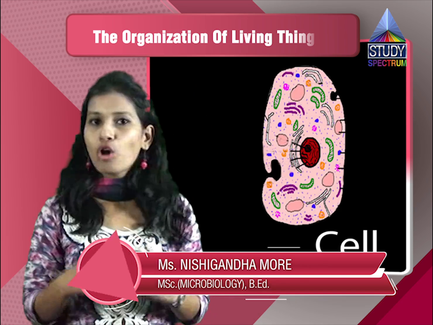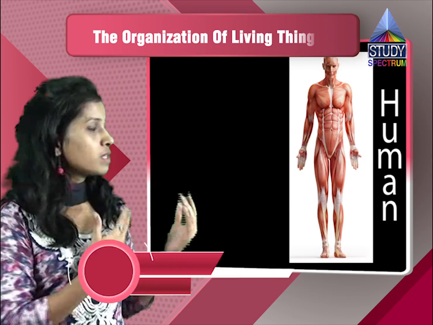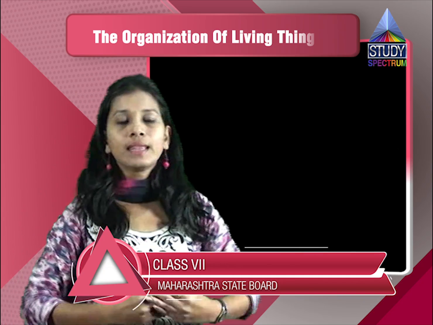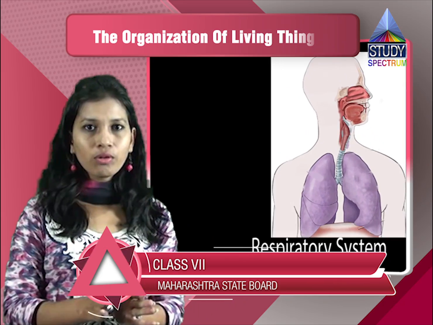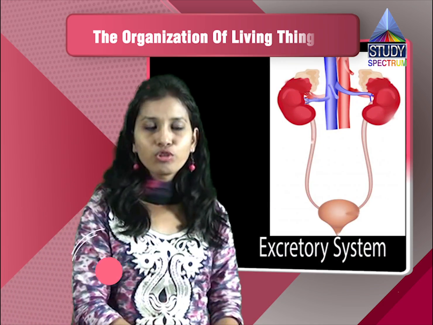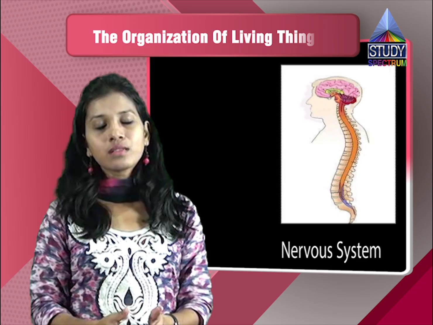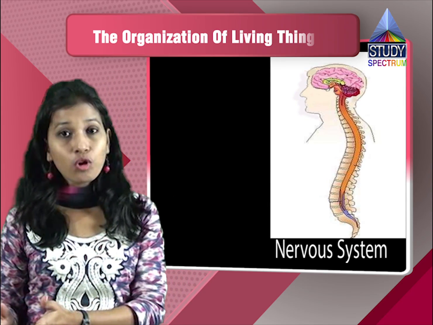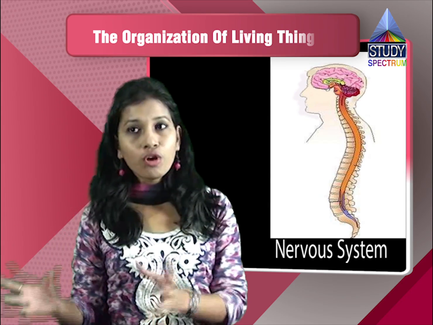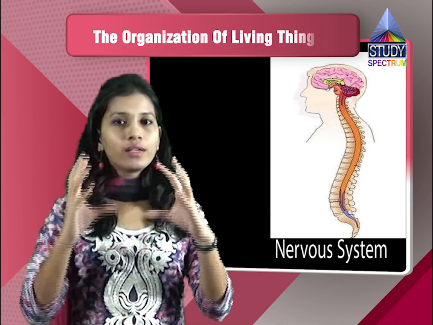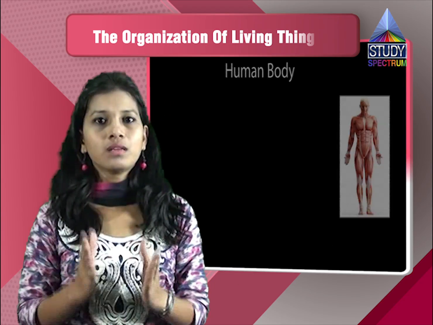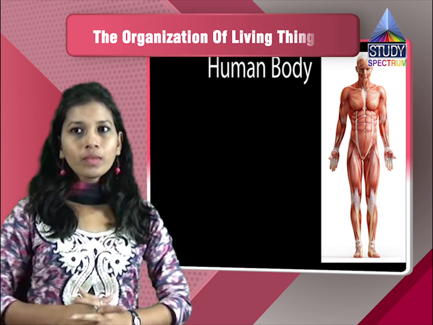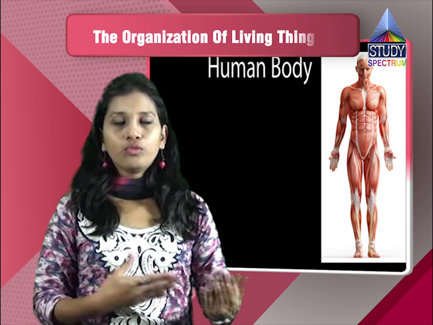Then that organ will together form the circulatory system, that is the organ system. So the level starts with the cell, the tissues, the organs, and then the organ system. Now in human beings, there is not only the circulatory system, but there is a digestive system also, there is a respiratory system also, there is an excretory system also, there is a nervous system also. Now what happens? All these systems come together and they form an organism, that is the individual body. Then we can see the human body.